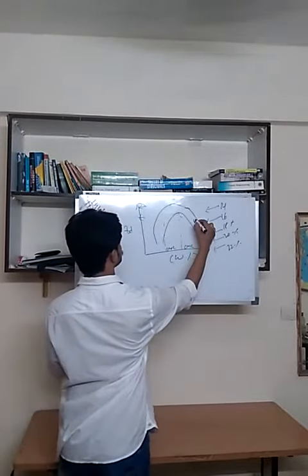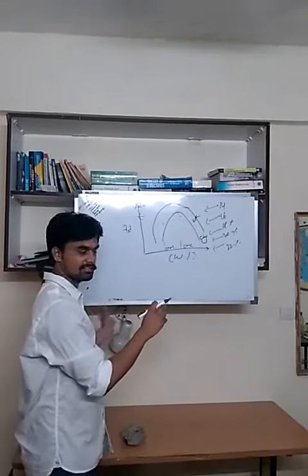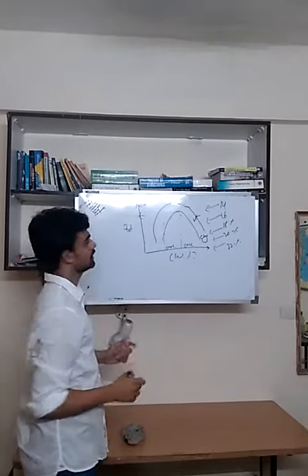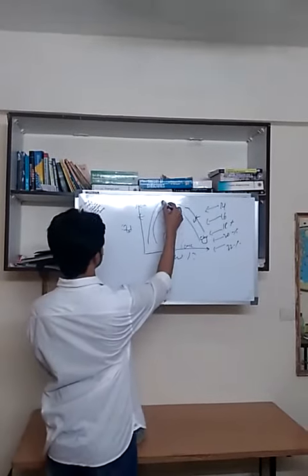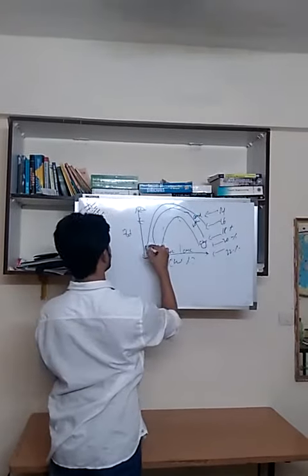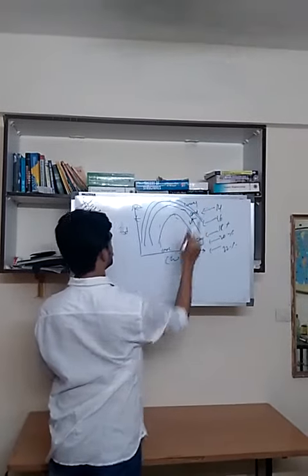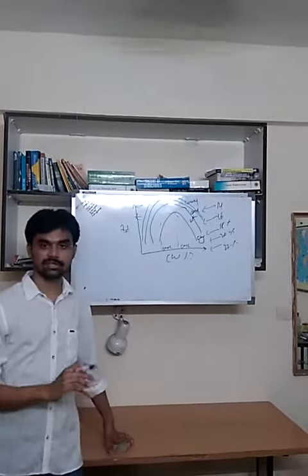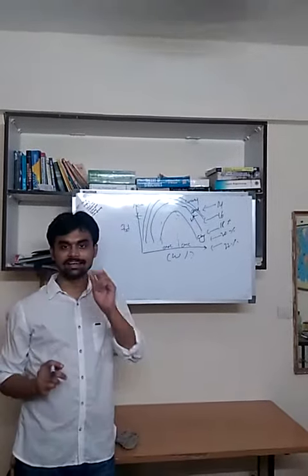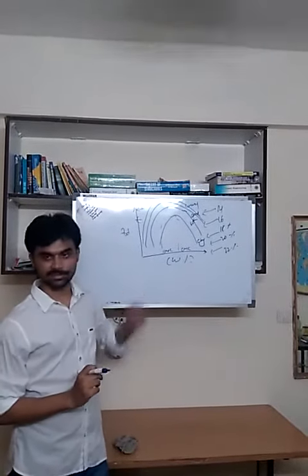Same test, same water contents for sand now, then the curve will get shifted like this. For gravel, furthermore left. Ultimately, what I am trying to say here is, if the grain size of the soil increases, the curve will get shifted to the left.